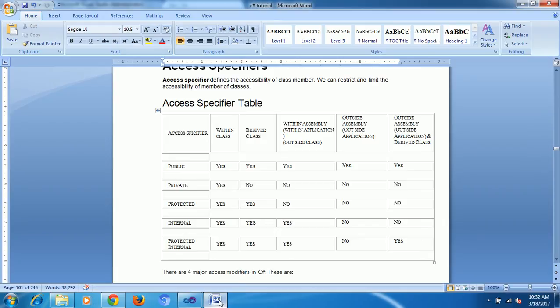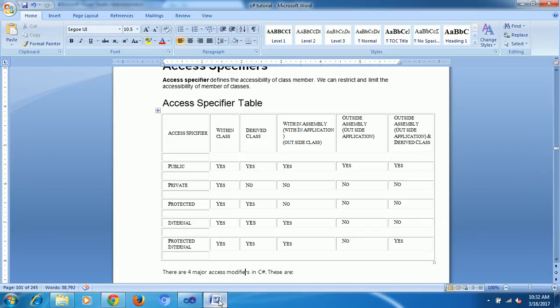Next, protected. Protected method 3, I can access. Next, internal method 4, I can access. Protected internal method 5, I can access. This is possible, this is not possible. That's the same project.